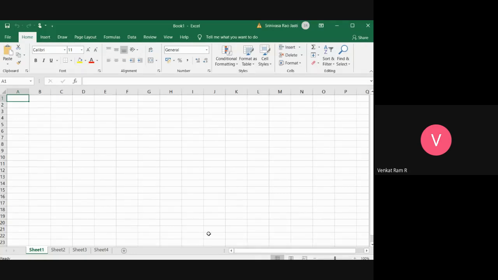And these are represented. See here, every column and row is represented with this Name Box. See here, A1, A2, A3 kind of thing.